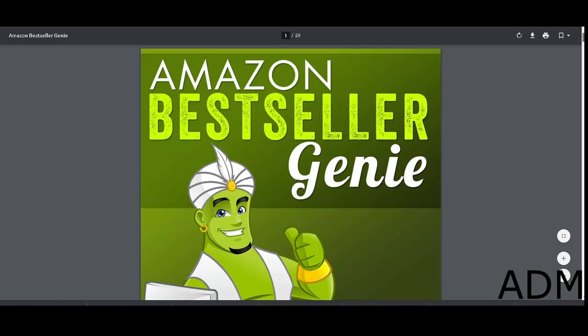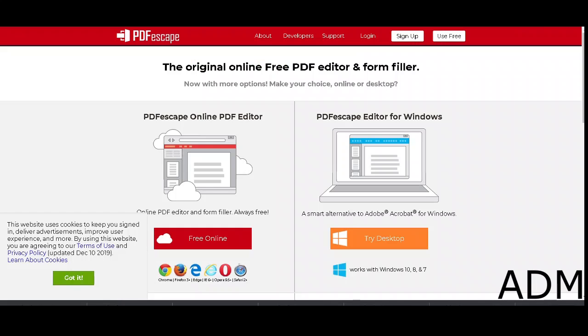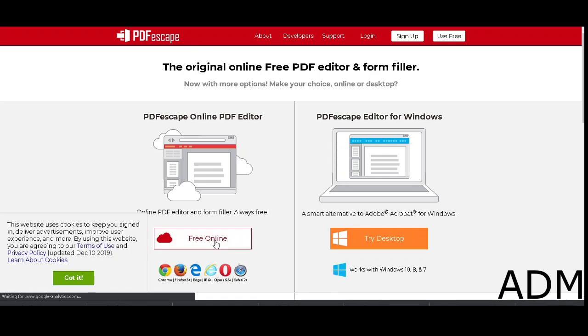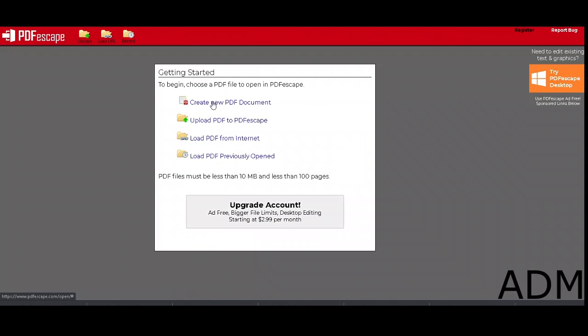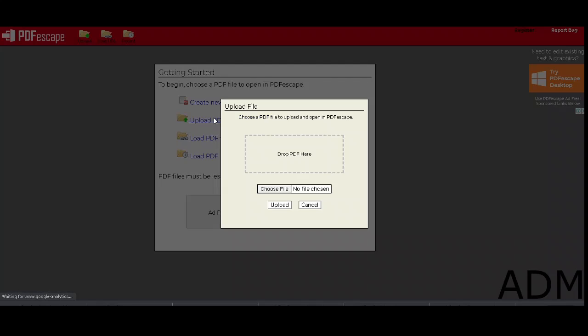Okay, so now that you have this book, what you're going to do is go to a website called pdfescape.com. When you're over here, you want to click on this button which says free online. Make sure you click on that. That is very, very important. Then you want to upload PDF.